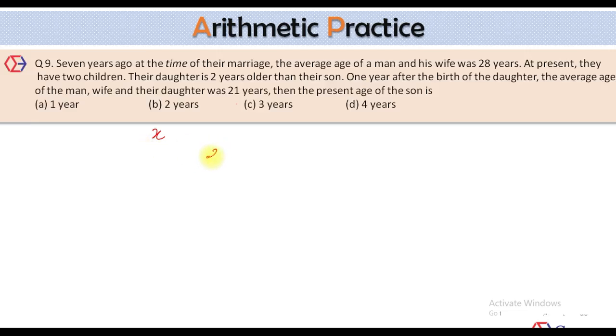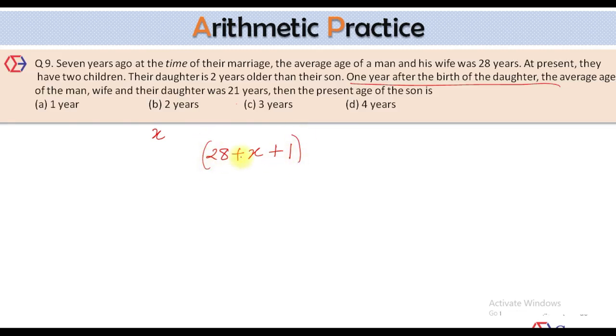So at that time, the average age of the couple would be 28 plus X. And after 1 more year, a daughter was born. 1 year after the birth of daughter, the average age is given. So by that time, the couple average age will be 28 plus X plus 1.